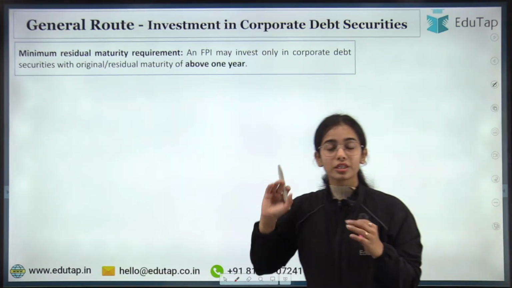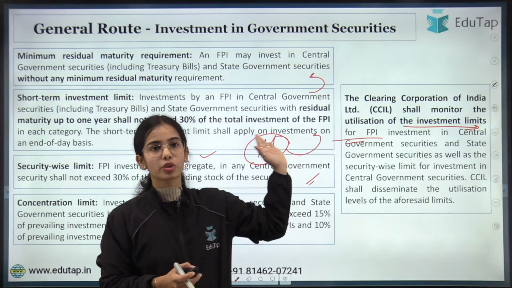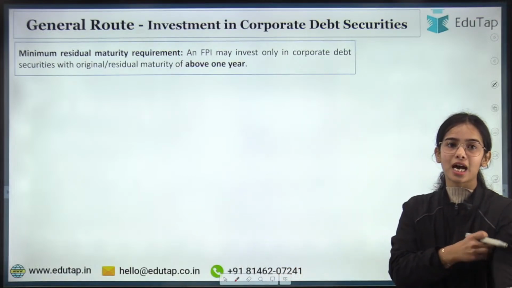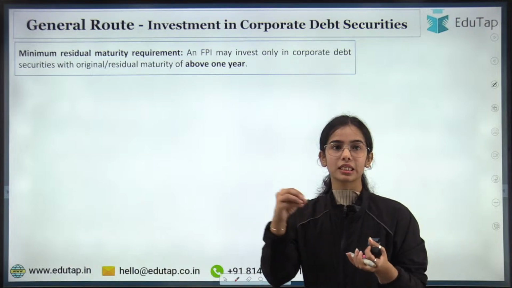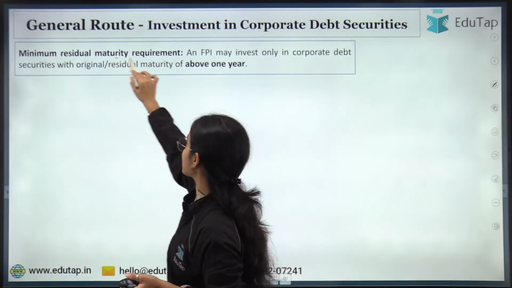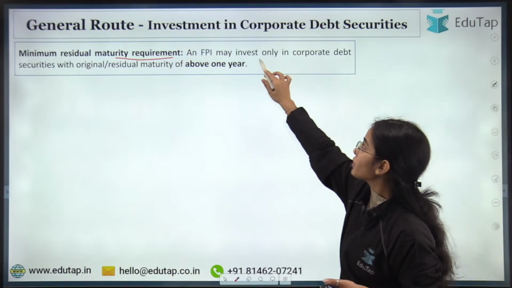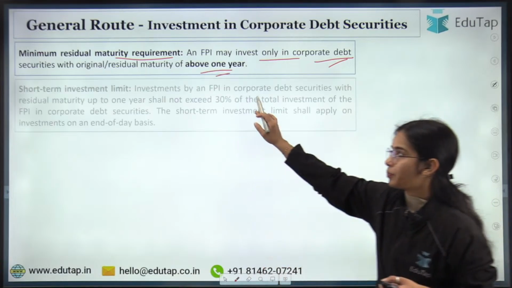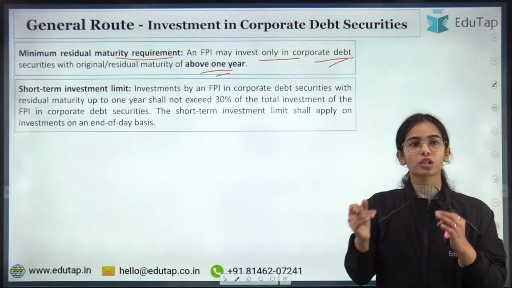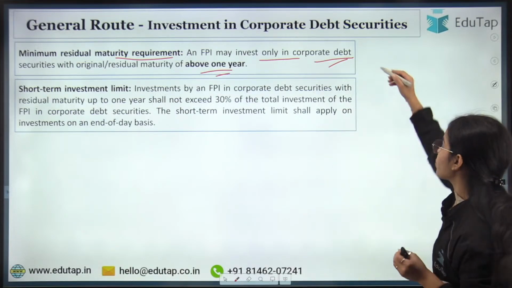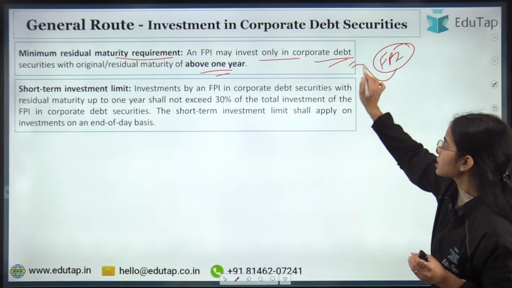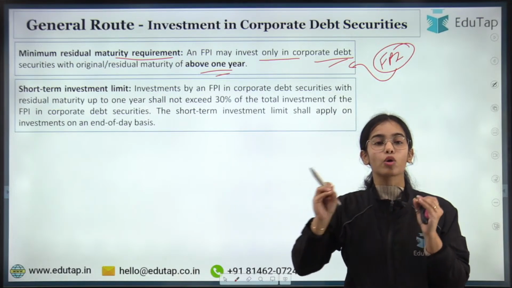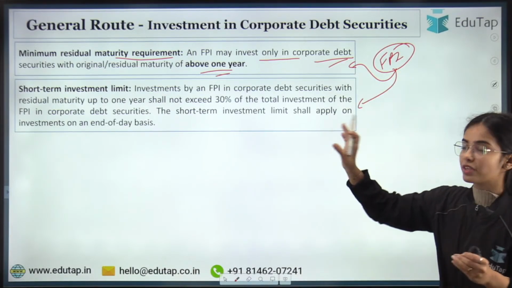Okay. Now coming to corporate debt security. So we have discussed the investment in government securities. Coming to the corporate debt securities, if the investment is happening through the general route and the investment is in the corporate debt security, there is a minimum residual maturity requirement. An FPI may invest only in corporate debt securities with residual maturity of above 1 year. But short-term investment is also allowed for the foreign portfolio investors.